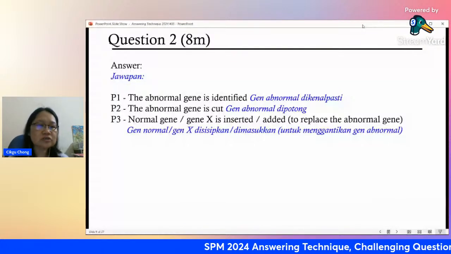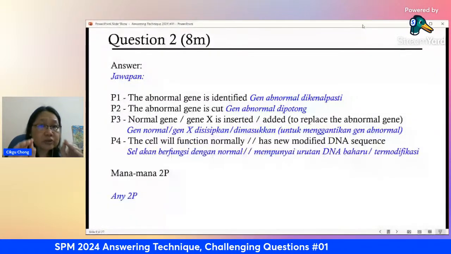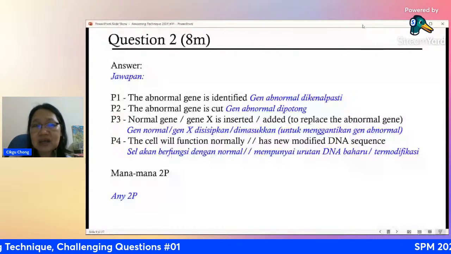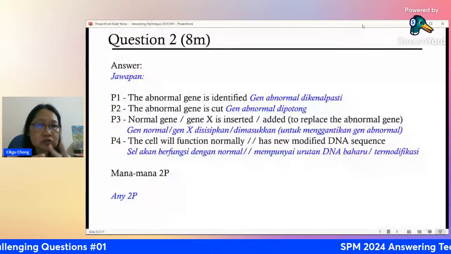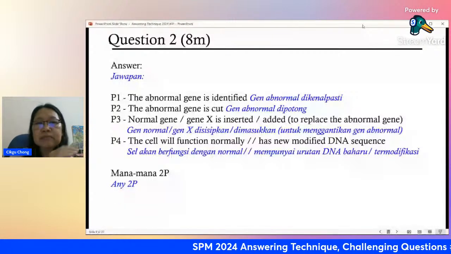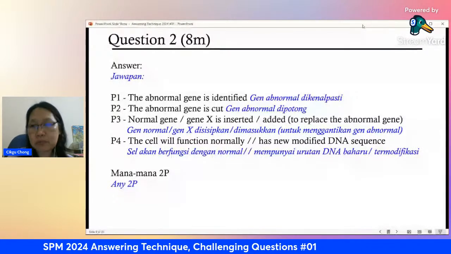All you need is 2 points from here, because they just want 2 points. Always remember, before you answer, look at the marks. 2 marks means 2 points. If you have 3 marks, please make sure you have 3 things to say. Otherwise, you lose your points.